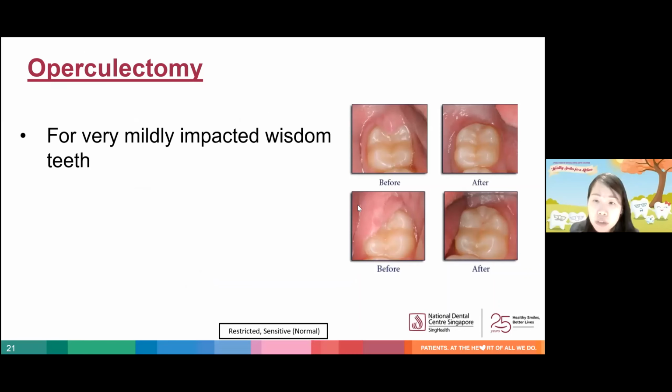Okay, now let's move on to our next alternative treatment option. This is only for very mildly impacted wisdom teeth, where most of the tooth surface is already exposed. Operculectomy is a possible treatment option. The operculum is a term that we use to describe the gum flap that is covering a partially erupted wisdom tooth. And operculectomy hence refers to removal of this gum flap alone without having to remove the tooth.